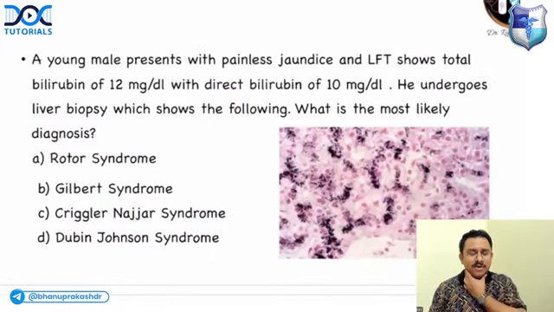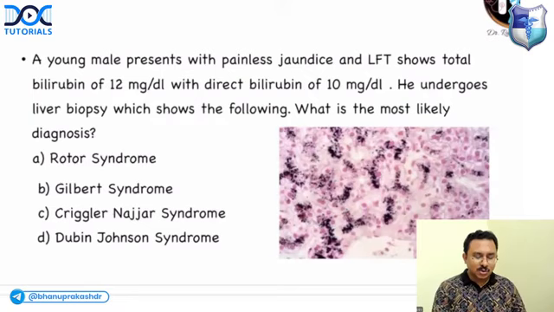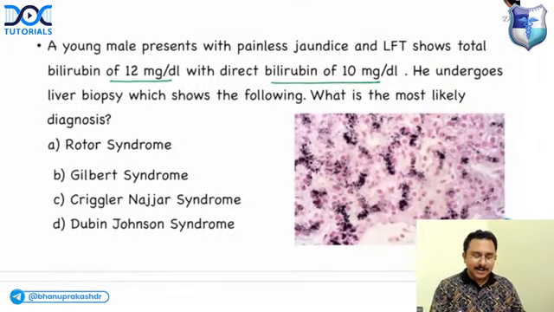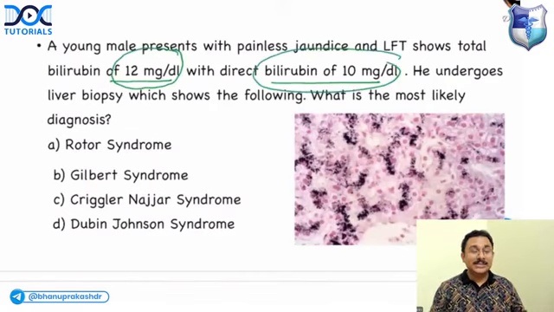A 35-year-old male presents with painless jaundice. Liver function test shows total bilirubin of 12 and a direct bilirubin of 10. He undergoes liver biopsy, which shows the following. What is the most likely diagnosis? So you can see that the patient has hyperbilirubinemia. And since the direct bilirubin is 10, is it conjugated or unconjugated?